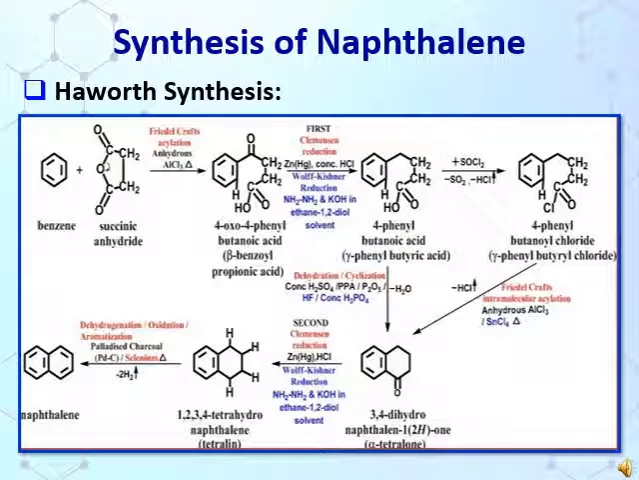gives alpha-tetralone. This alpha-tetralone undergoes Clemmensen reduction, gives tetralin, and this tetralin undergoes dehydrogenation, or you can say oxidation, or you can say aromatization, gives naphthalene nucleus.